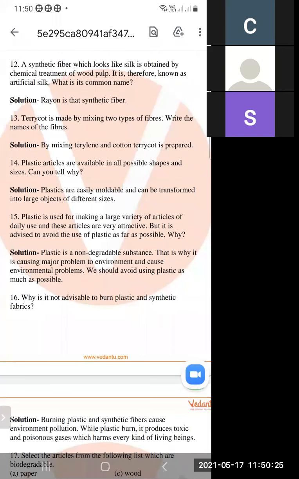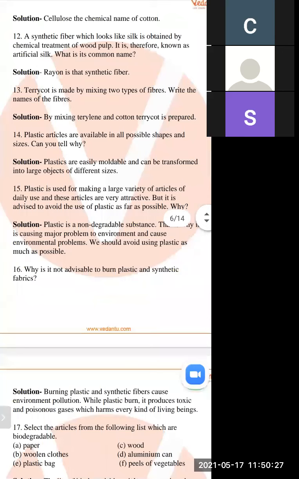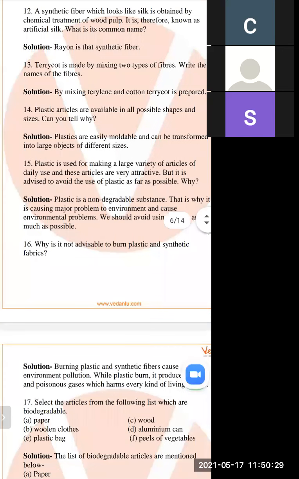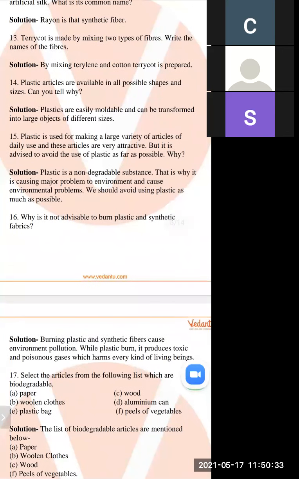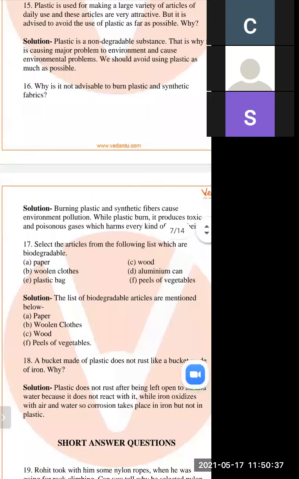Next is, why is it not advised to burn plastic and synthetic fiber?